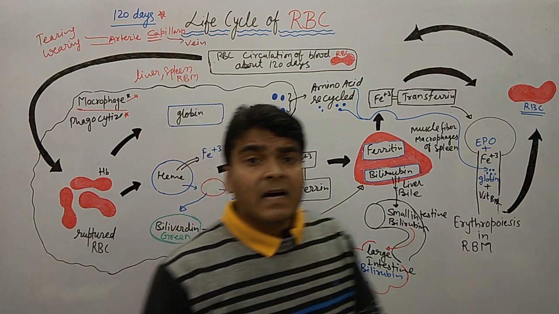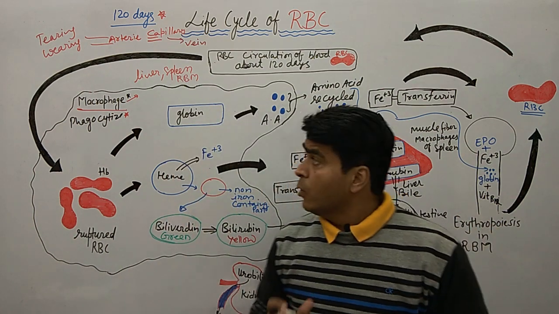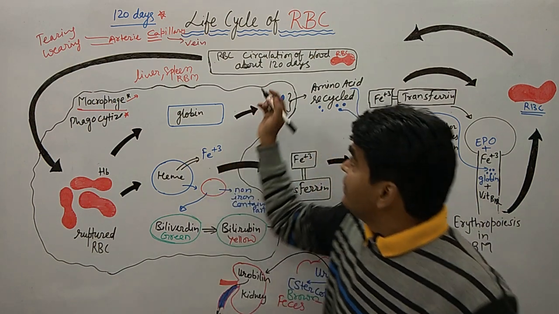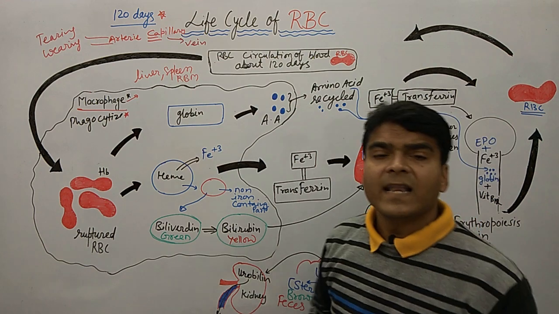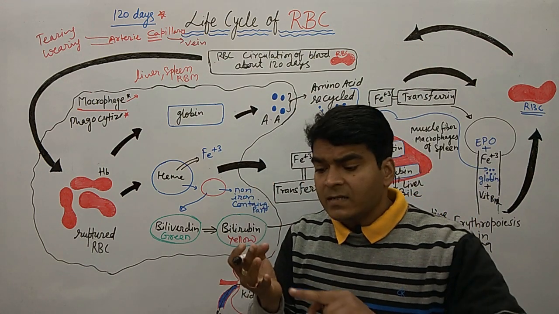I am just giving you a quick recap of the whole lecture. Initially, look at what happened in the earlier stage. We have a 120-day life cycle of RBC. Why is it 120 days? These are two questions.